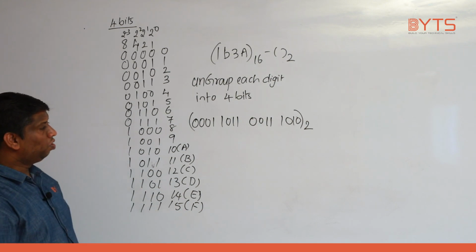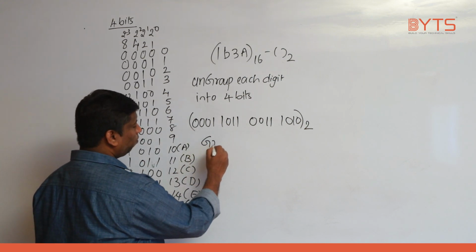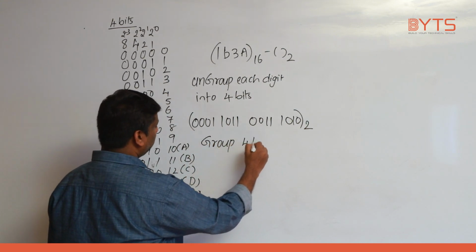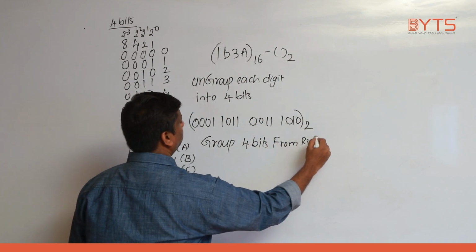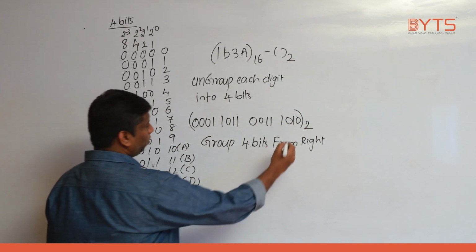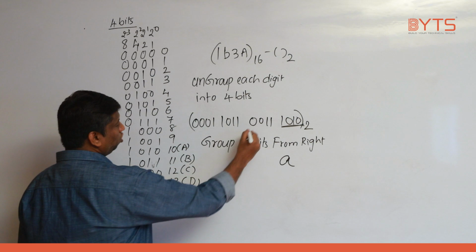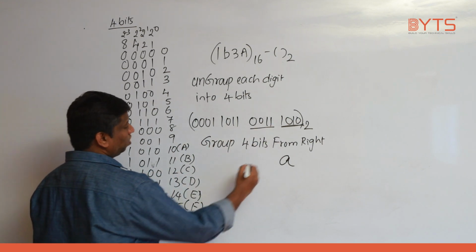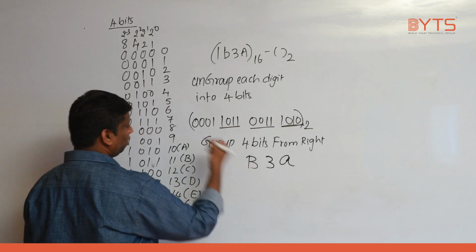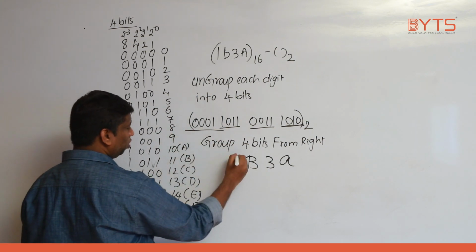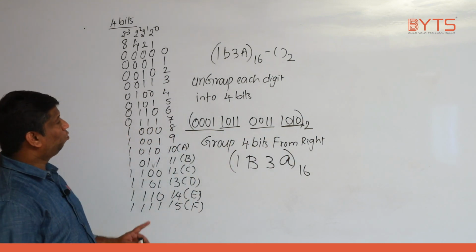Okay. Now I want to convert binary to hexadecimal. How do you convert? Group 4 bits from right. First from here, 1 0 1 0. What is the value of 1 0 1 0? A. 0 0 1 1 is how much? 3. 1 0 1 1. What is the value of 1 0 1 1? B. Next 0 0 0 1. What is the value? 1. Base 16. Are we clear, right? I hope this is very clear.